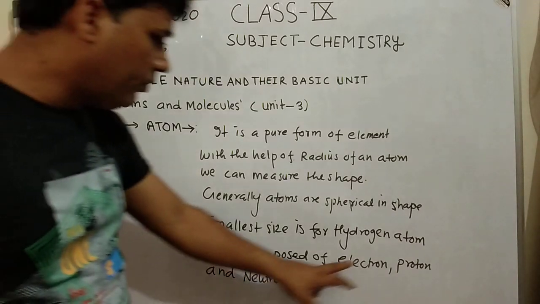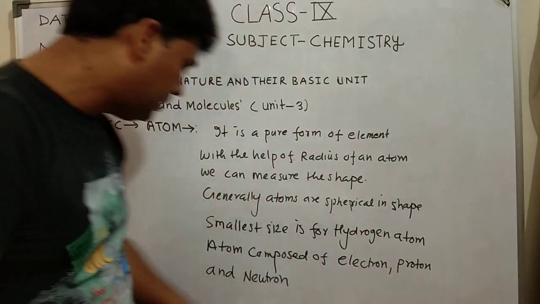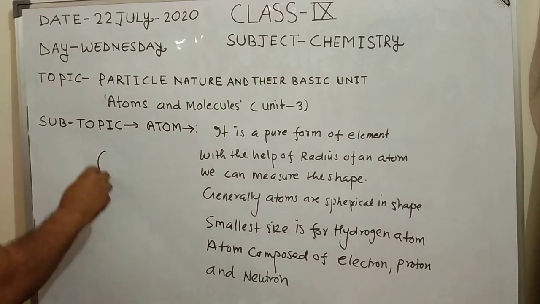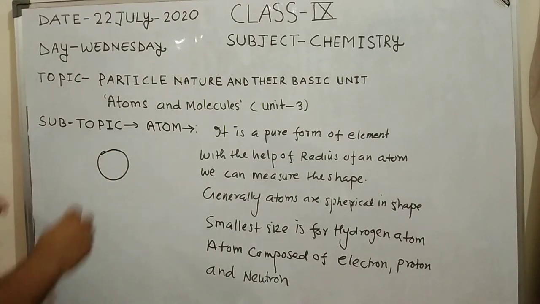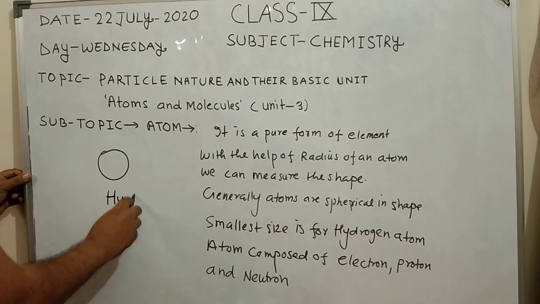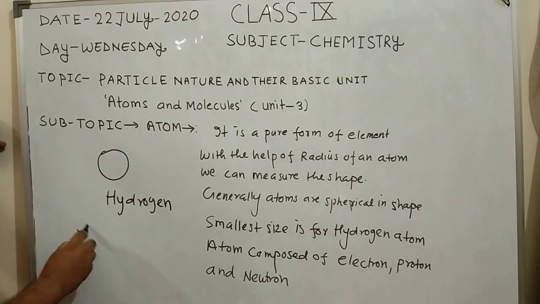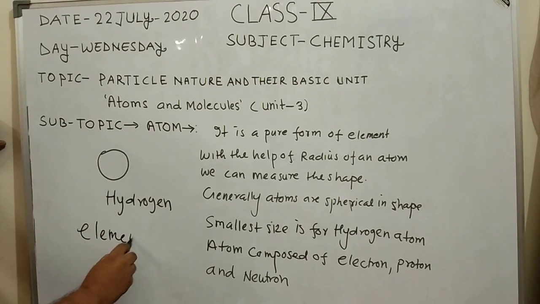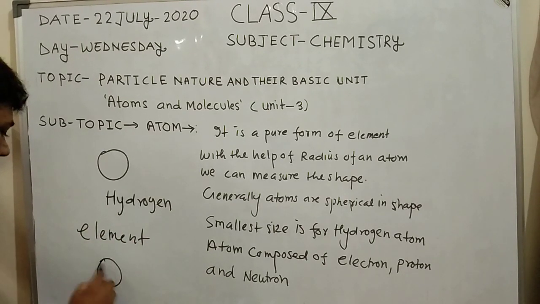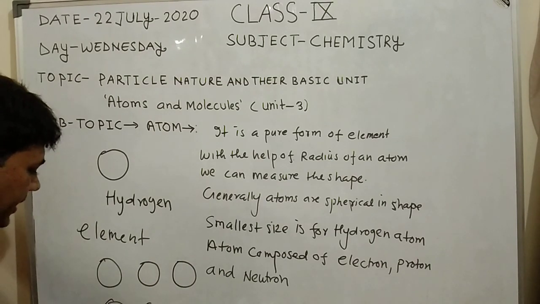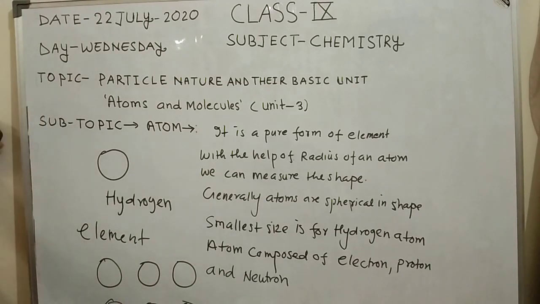Atom is composed of electrons, protons and neutrons. Generally, atom is represented in this way. Suppose hydrogen, this is a hydrogen atom. In hydrogen element, all atoms are identical in shape, identical in size and identical in mass.